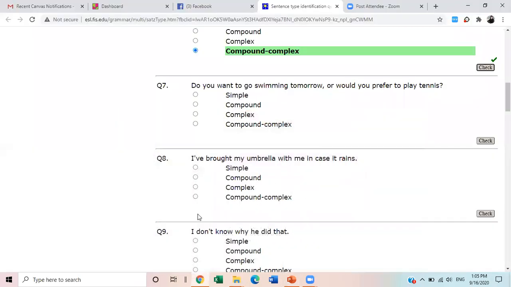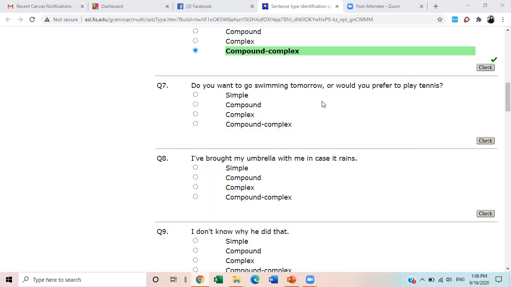What kind is it? Compound, complex, simple? What kind is it? Yes. I'm not getting any responses.